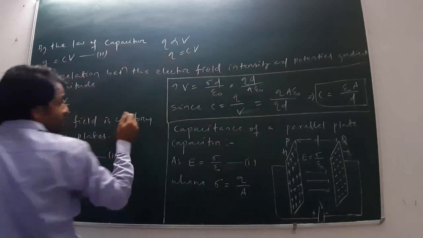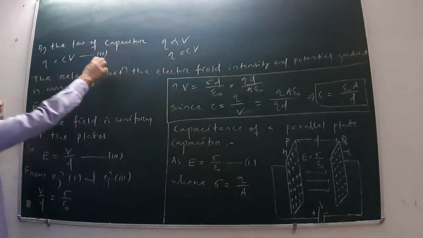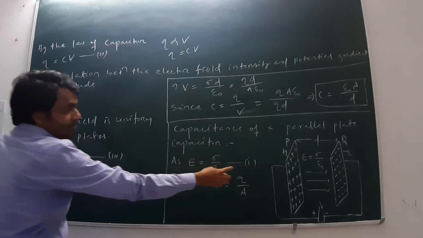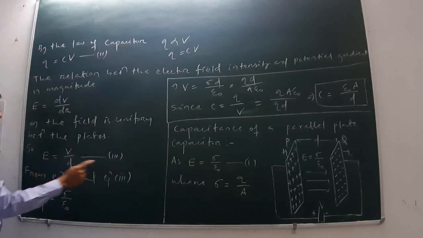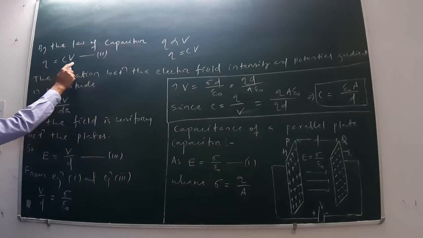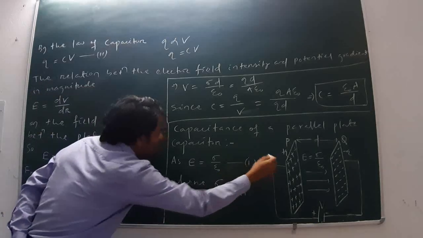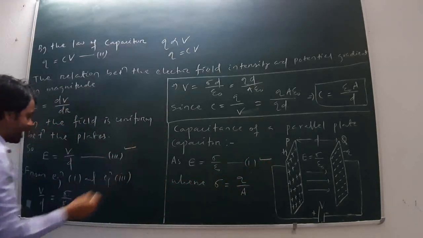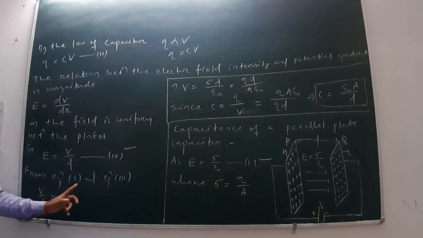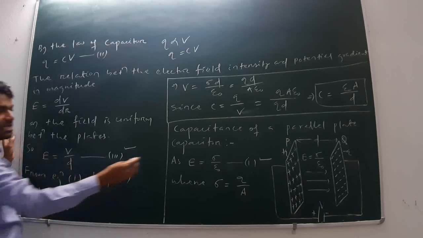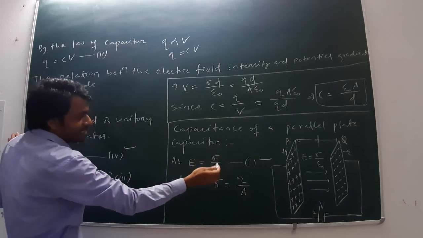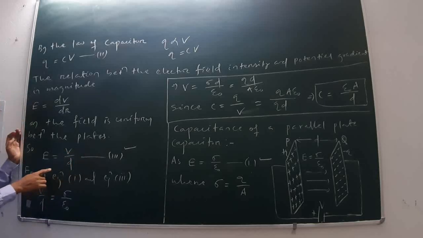Now from equation 1 and equation 3. Equation 2 is Q is equal to CV. From these two equations, 1 and 3, E is equal to charge density divided by the permittivity of vacuum, and here E is equal to V by d.